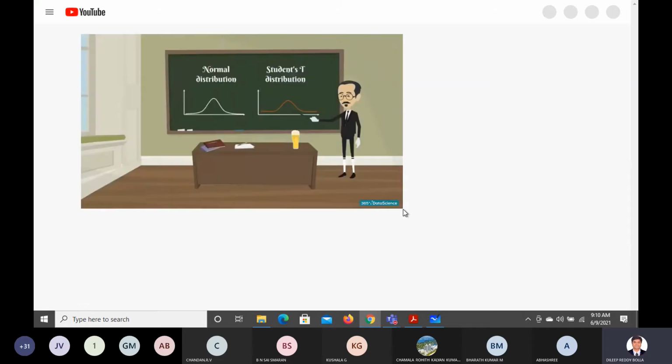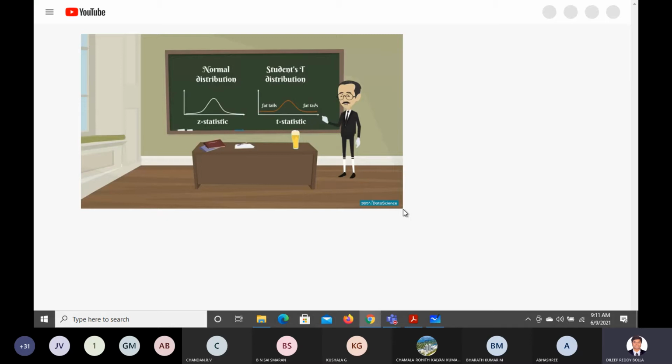Alright, visually, the students t distribution looks much like a normal distribution, but generally has fatter tails. Fatter tails, as you may remember, allows for a higher dispersion of variables, as there is more uncertainty. In the same way that the z-statistic is related to the standard normal distribution, the t-statistic is related to the students t distribution.